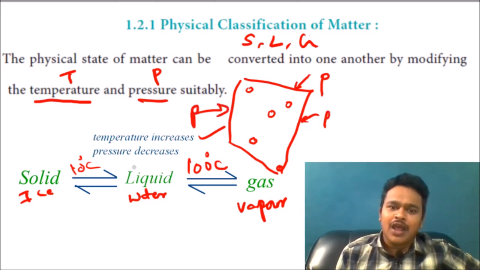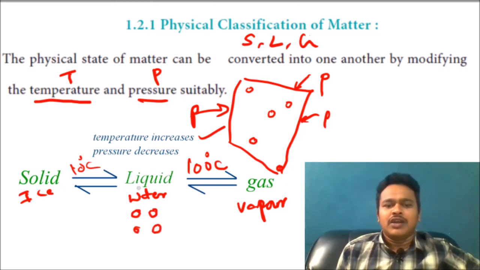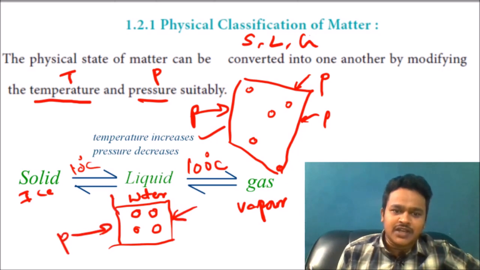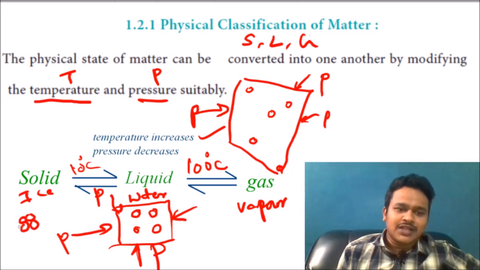What will happen? All the molecules come nearer and nearer. Near means not very near, they will come to a medium distance. That is called a liquid state. Now here again I will apply more pressure on this liquid state. So what will happen? All the molecules come very close. The distance between them is very little. Then you can call it a solid.